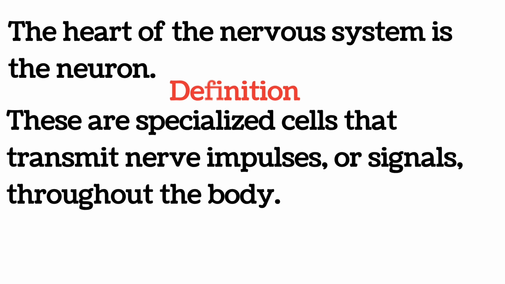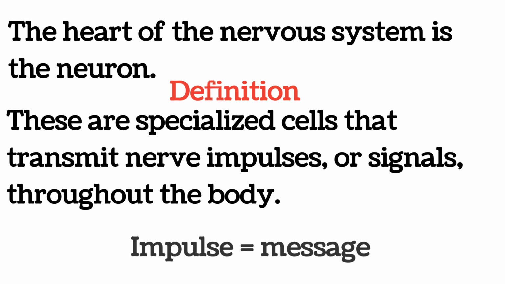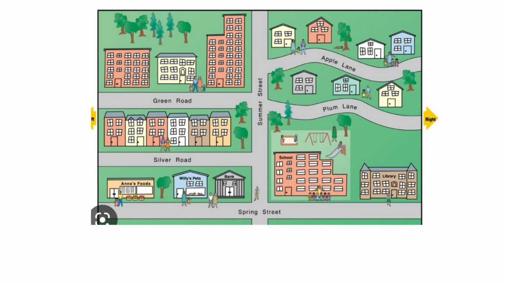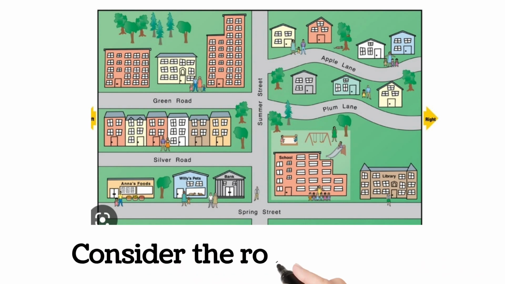So impulses here are generally messages and they are electrical in nature. So an impulse is a message. So we could compare the nervous system to a community. The neurons here are like the roads through which people pass to send and receive information. There are people who would send, there are people who would receive, and there are people that can even act as mediators. So it gives rise to different types of neurons as well, and we'll see those in the next slide. So the roads here are being compared to the neurons through which people pass to send and receive the messages.